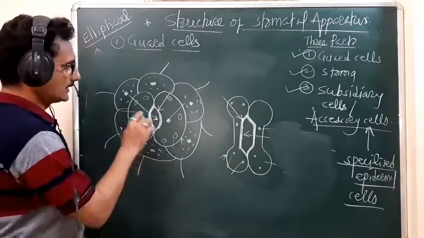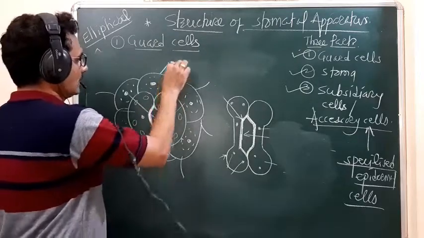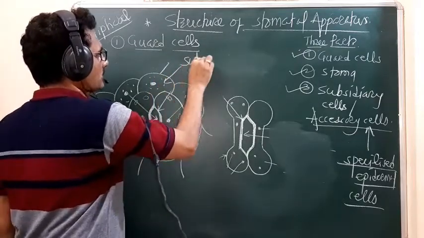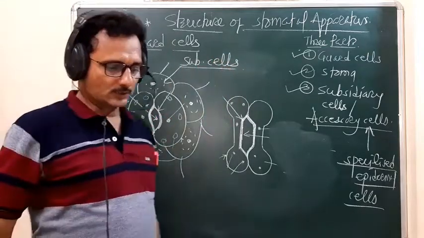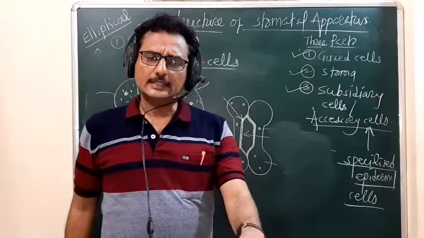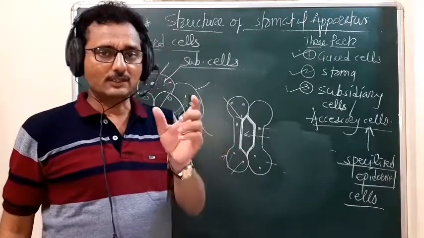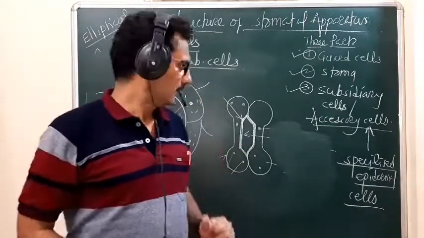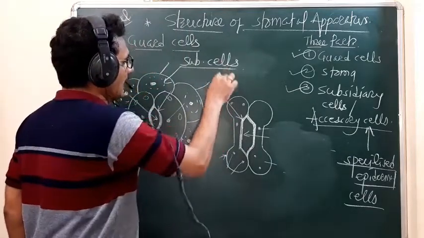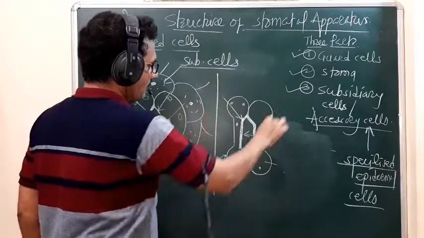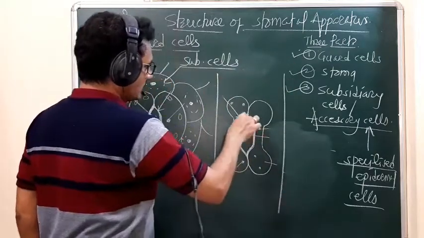So these are the subsidiary cells, and remember students, they are variable in number. They do not have a fixed number. In case of monocot, the cells are arranged parallel, situated like this.